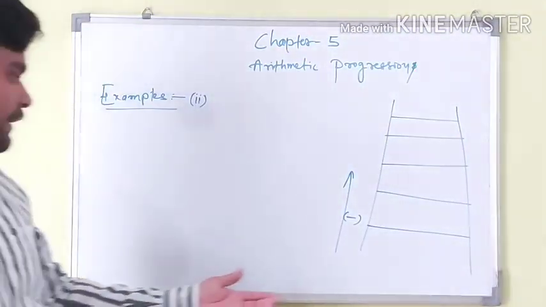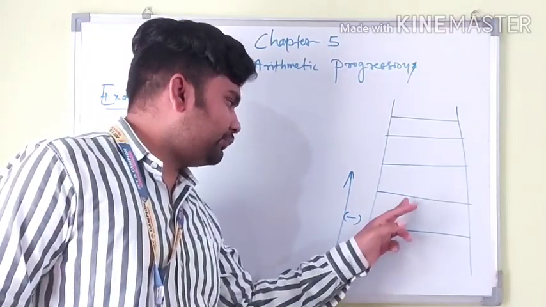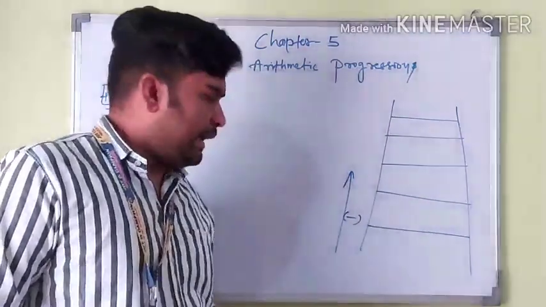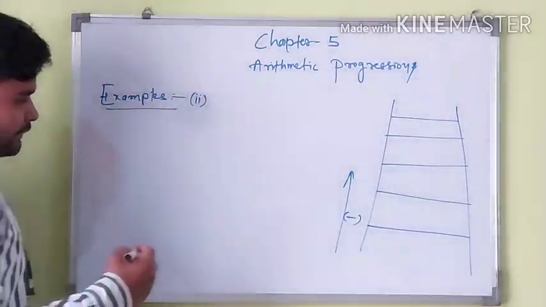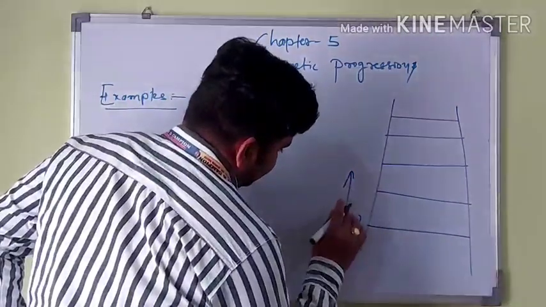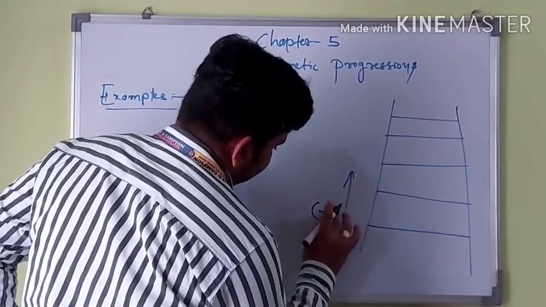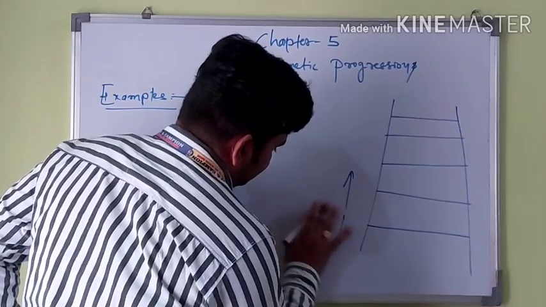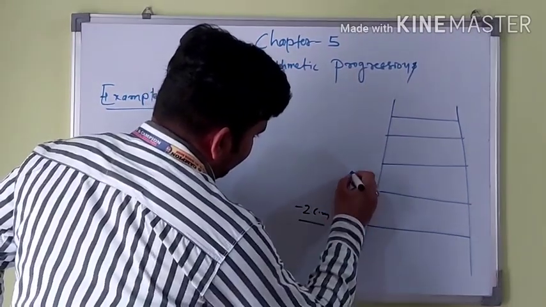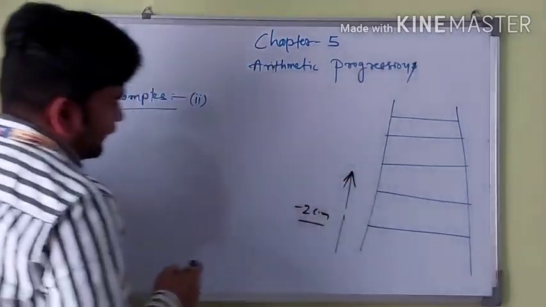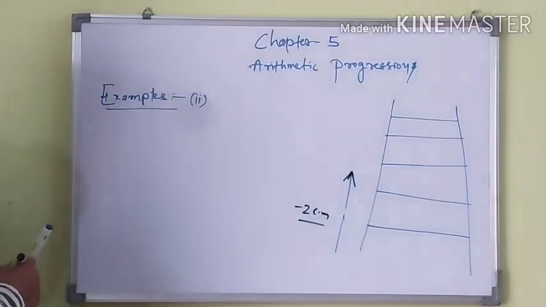Example number 2. Here is a ladder with rungs 1, 2, 3, 4, 5, and it is said the rungs decrease in size by 2 centimeters when the height increases.